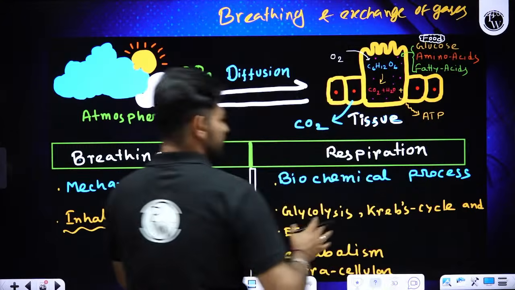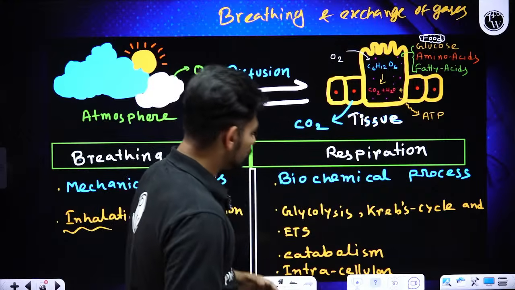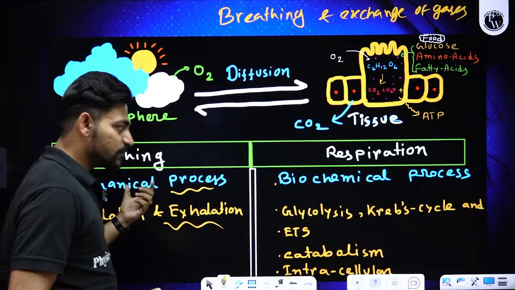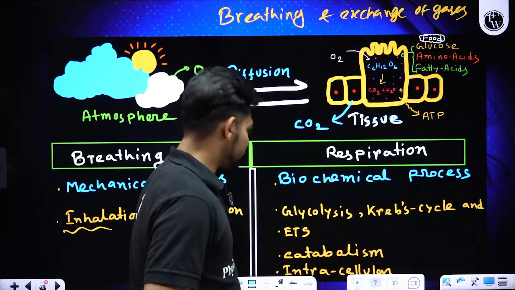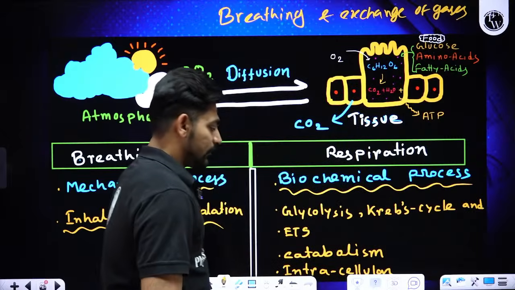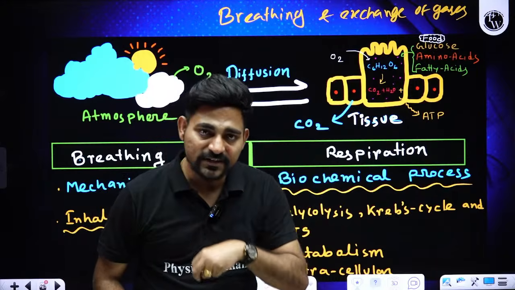But respiration is a separate terminology, often used interchangeably with breathing. But what is the actual meaning of respiration? Respiration is actually a biochemical process, a kind of catabolism. It's happening inside each and every cell.